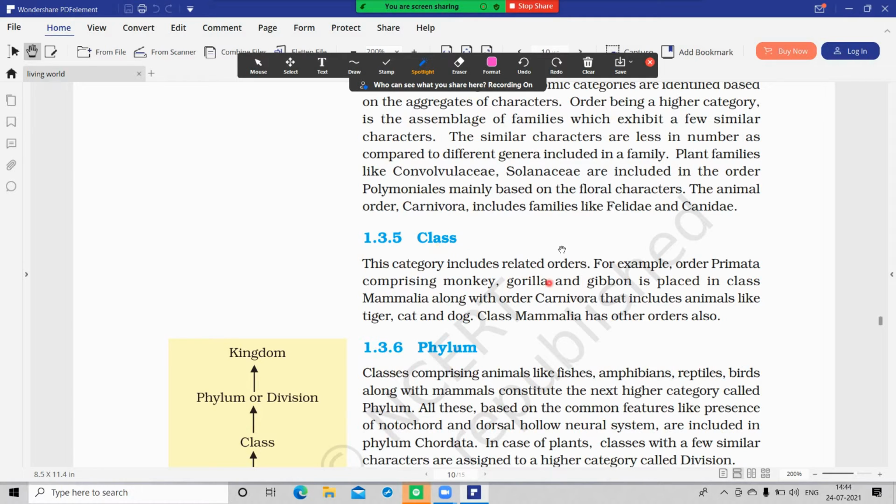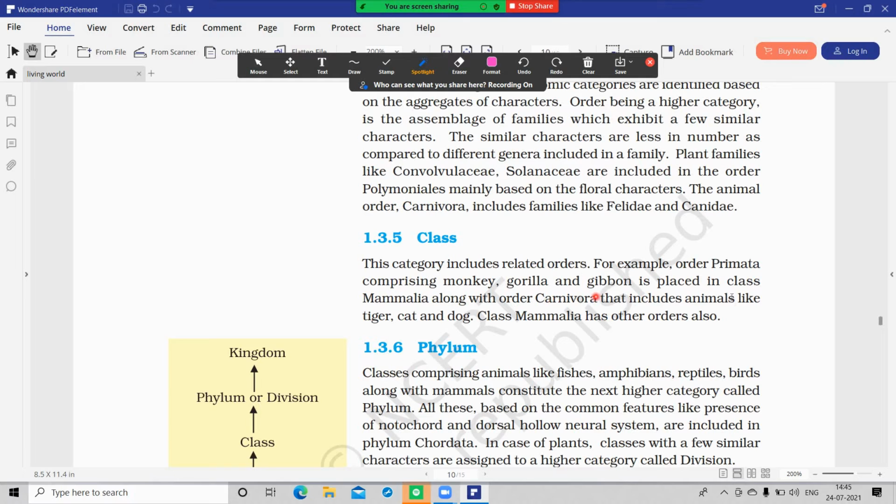For example, the order Primata includes monkey, gorilla and gibbon, and the order Carnivora. Both orders are included in the same class, Mammalia.